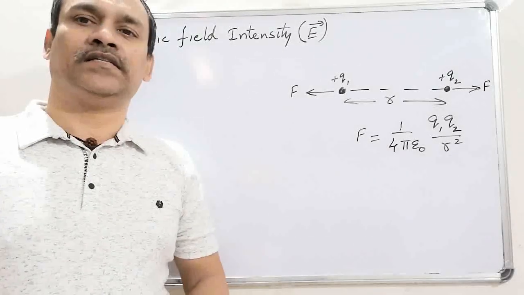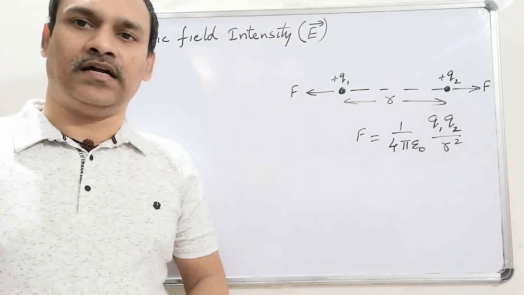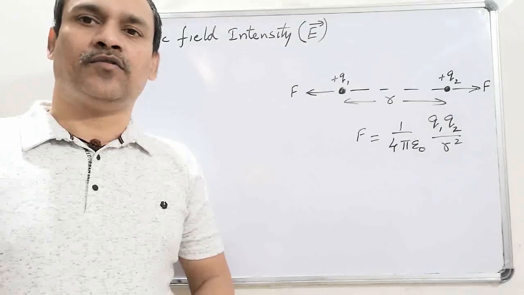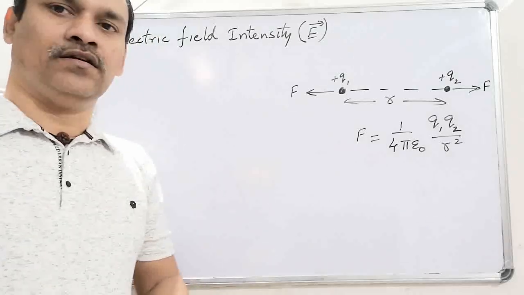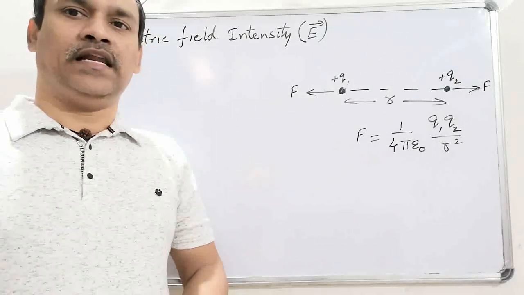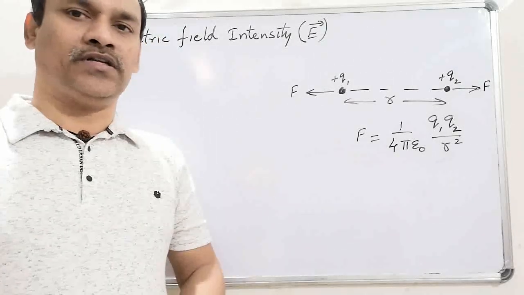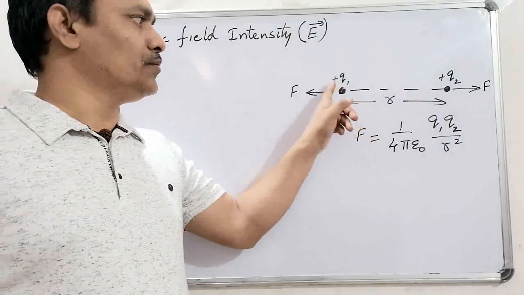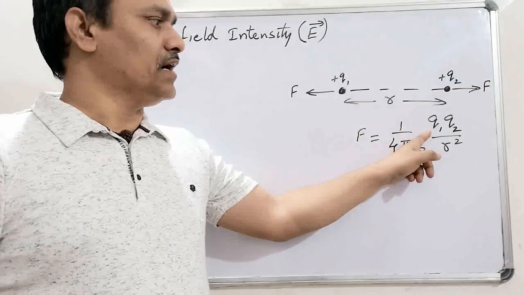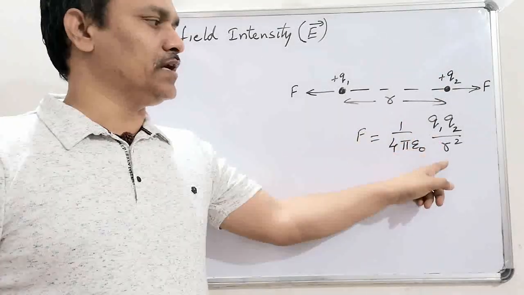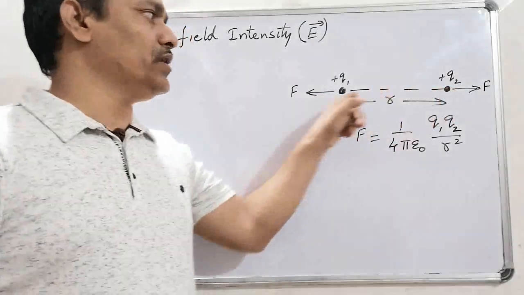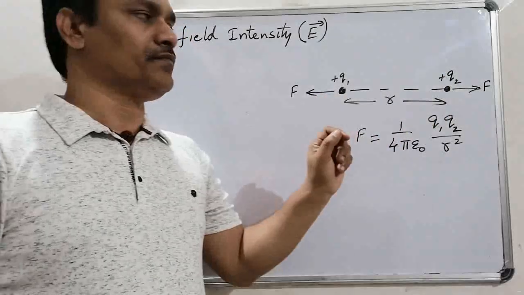Today we discuss the concepts of electric field and electric field intensity. In previous classes, we discussed Coulomb's law of electrostatics, which states that the electrostatic attraction or repulsion force between two charges is directly proportional to the product of the charges and inversely proportional to the square of the distance between them, which acts along the line joining these two charges.